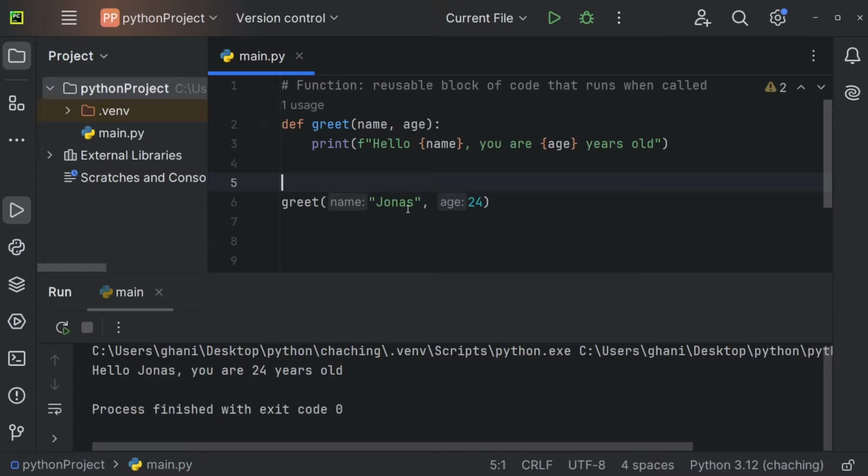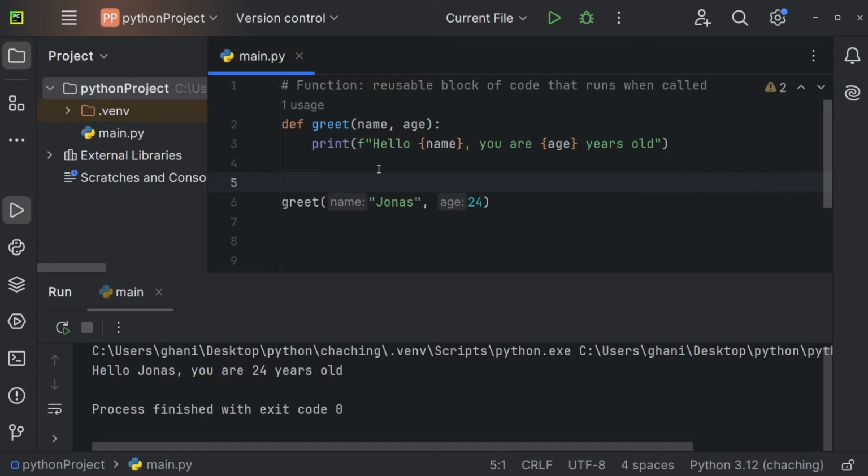So this here is just a placeholder for the value that you'll pass later on. And it's pretty similar to a variable if you think about it like that. So right here is the variable definition essentially, and this here is the actual value that will pass to this variable. And in programming, we call this variable parameter and the value argument. And now you can just use those parameters within your function definition to, for example, output the name, to output the age, or to do pretty much anything.